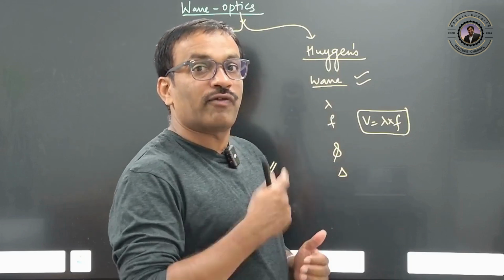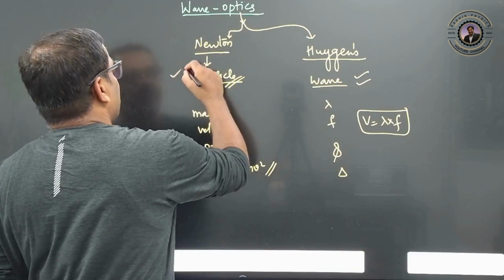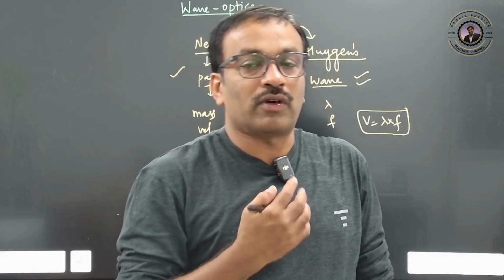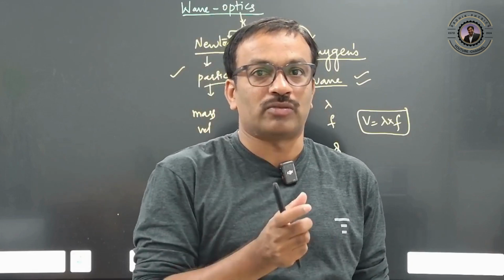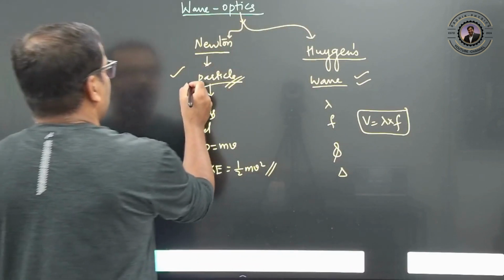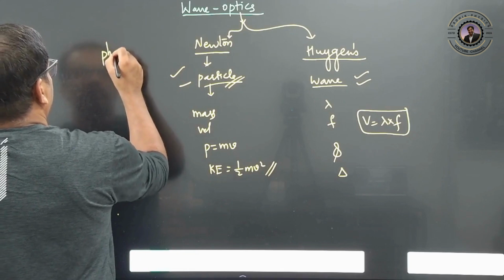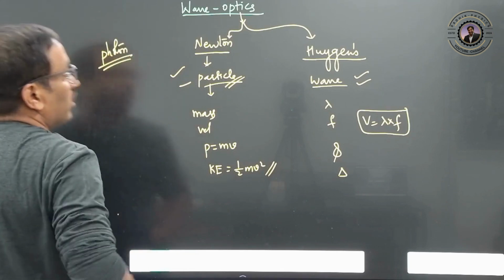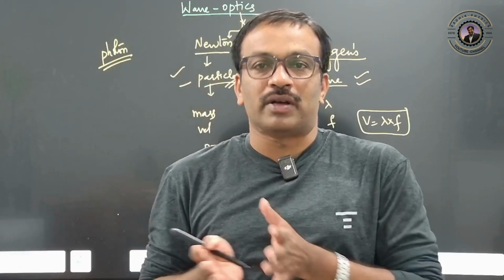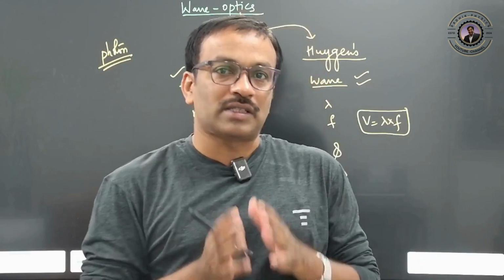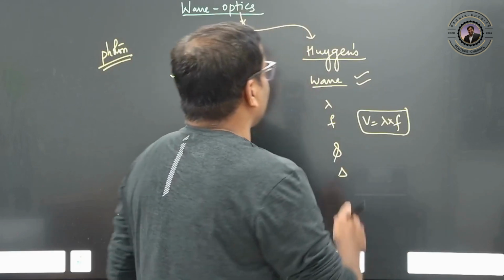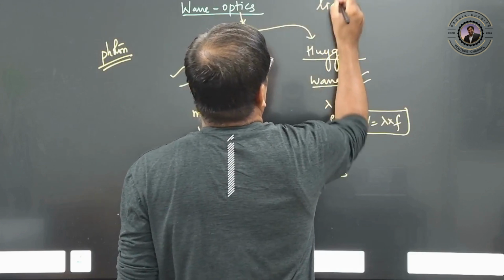But the photoelectric effect was explained by a particle nature, not Newton's corpuscular theory. It can be explained by assuming a particle named a photon. So light can be explained in both situations: some phenomena can be explained by particle nature, and some phenomena by wave nature. That's why light has a dual nature.